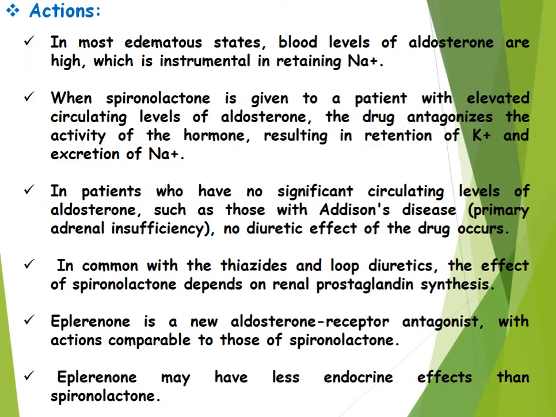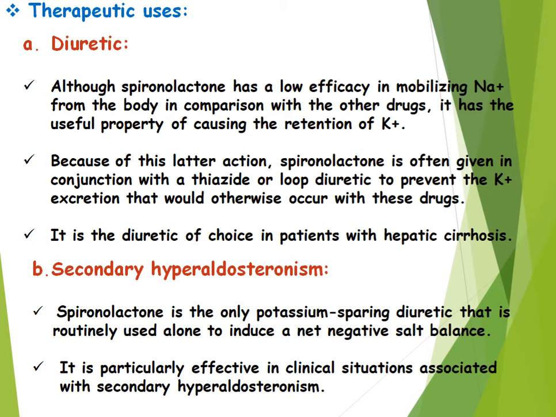Eplerenone is a new aldosterone receptor antagonist with action comparable to that of spironolactone. Eplerenone may have less endocrine effect than spironolactone. Next are the therapeutic uses. The first one is as a diuretic. Although spironolactone has a low efficacy in mobilizing sodium from the body in comparison with other drugs, it has the useful property of causing retention of potassium.